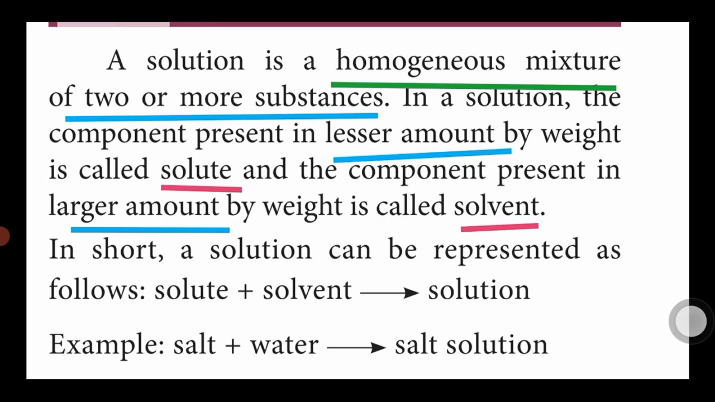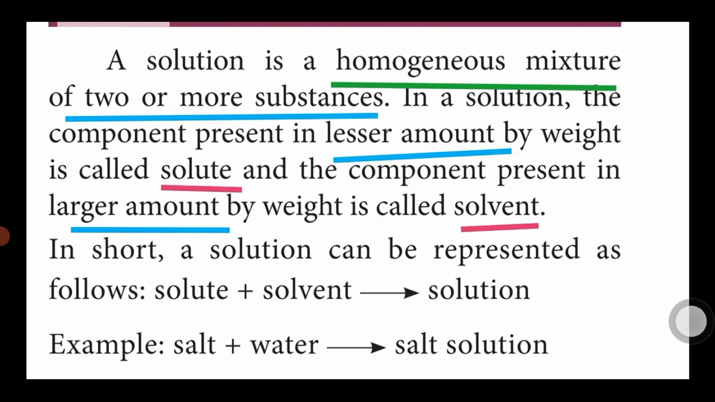Solid is present in lesser amount. Solvent is present in a larger amount. So 1 glass of water is a larger amount. 1 spoon of salt is present in a lesser amount. Solid particles dissolved in a larger amount of water, we get solution. What solution? Salt solution. What is a solution? A solution is a homogeneous mixture of two or more substances.